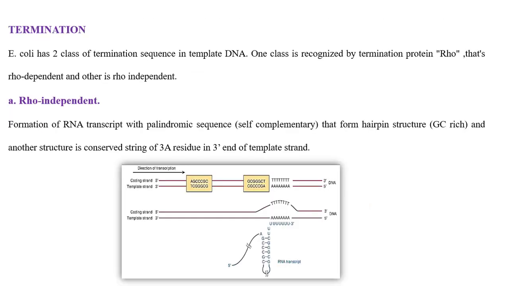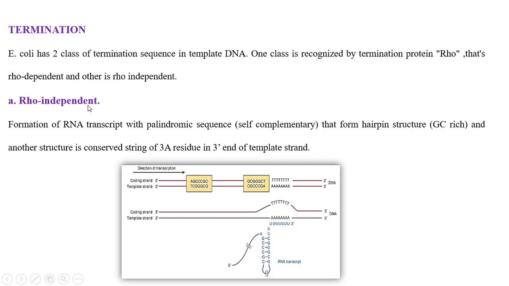The termination. In E. coli, in prokaryotes, there are two classes of termination sequence in the template DNA. One class is recognized by the termination protein called Rho. If it is Rho factor dependent, it is called Rho dependent termination. If it is Rho factor independent, it is called Rho independent termination.